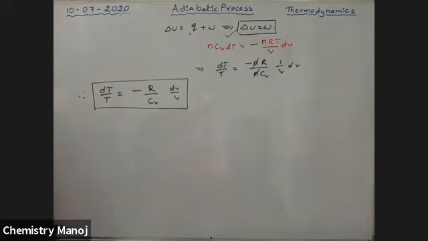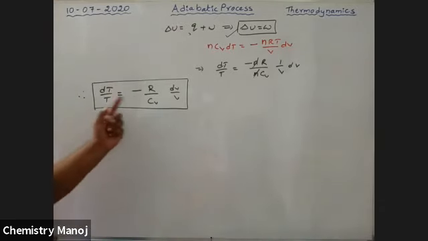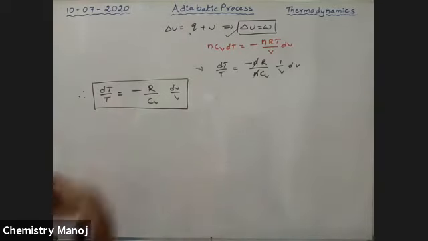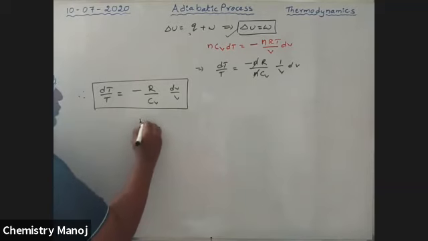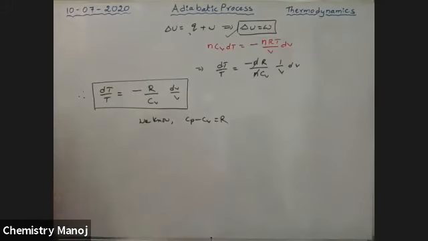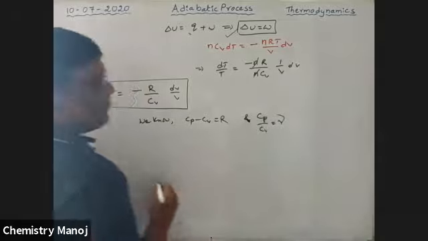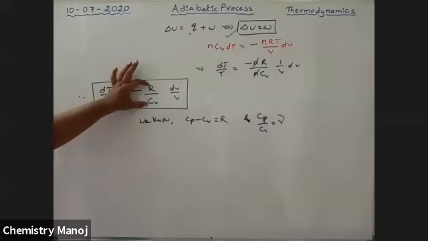So now I am trying to take the relation between temperature and volume for this adiabatic process for an ideal gas, for n moles of the gas. See here, R by Cv. We know Cp minus Cv is equal to R. Listen carefully, it is just a derivation. Cp minus Cv is equal to R, and Cp by Cv is equal to gamma. Now I want R by Cv.